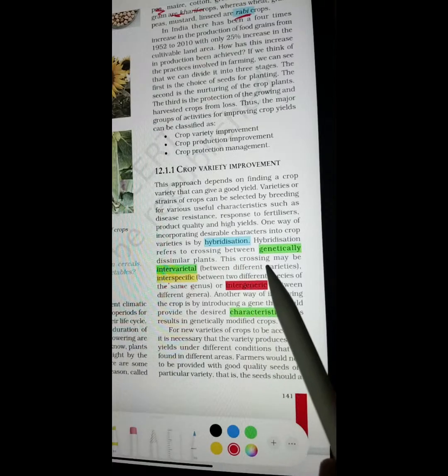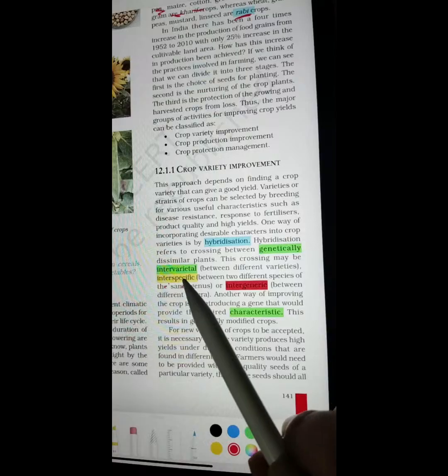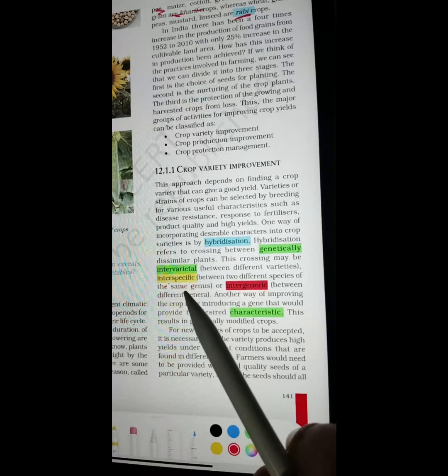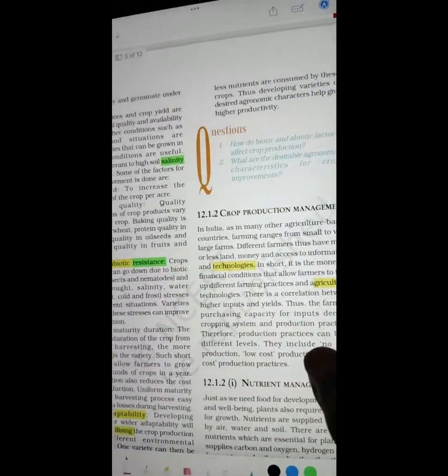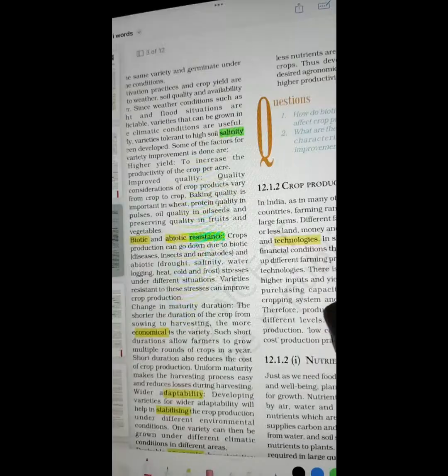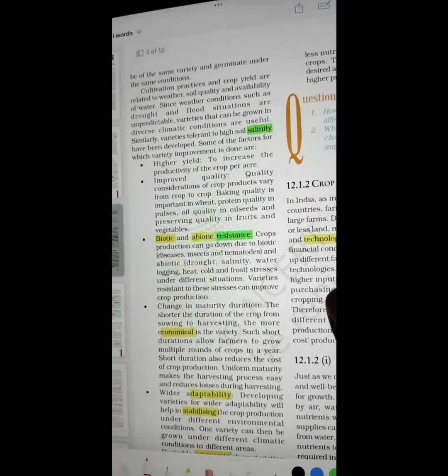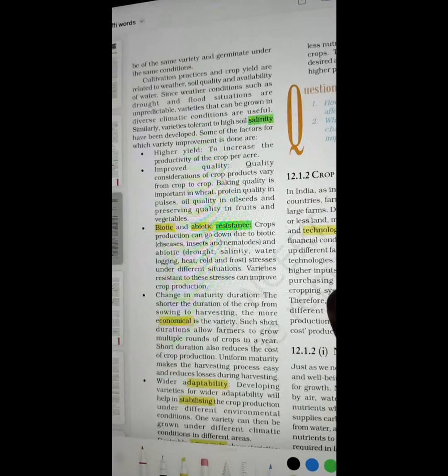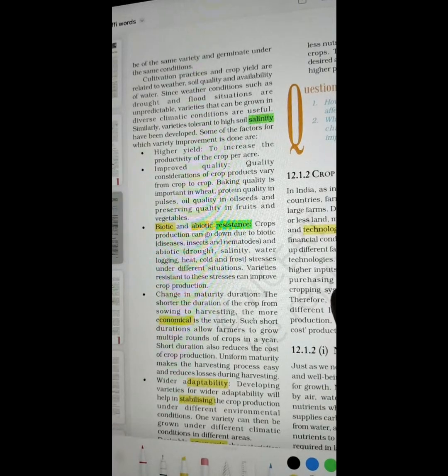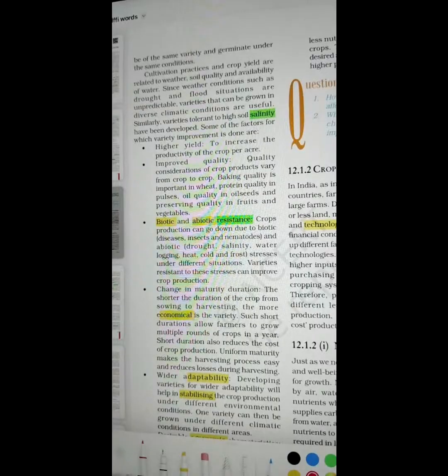Hybridization, genetically, intervarietal, just beneath this, interspecific, intergeneric, characteristic. This is one of the very important chapters in terms of pronunciation because scientific names are given. So you need to learn them as well and you need to pronounce them correctly.